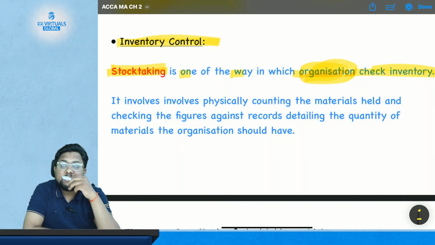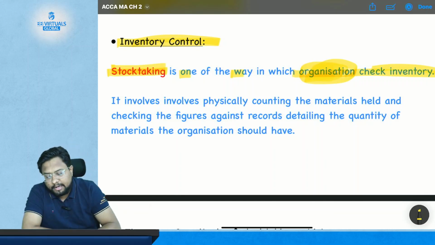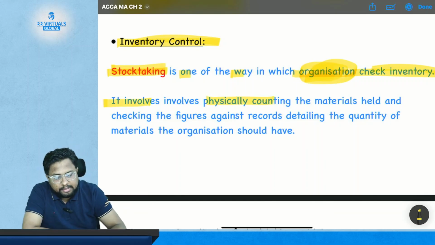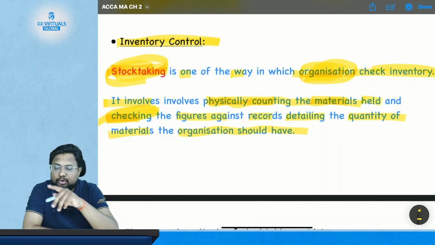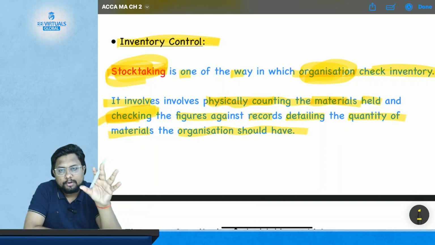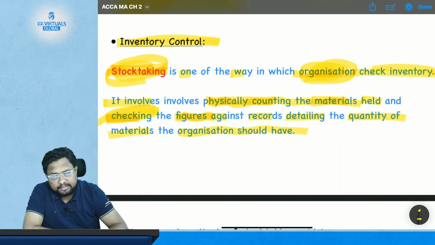It's like going to the godown and then counting all your inventory by your own hand or through any electronic devices. It involves physically counting the material held and checking the figures against the records detailing the quantity of material the organization should have. First you are going to count the inventory that you have in your organization, then check the figures against the records detailing the quantity of the material.